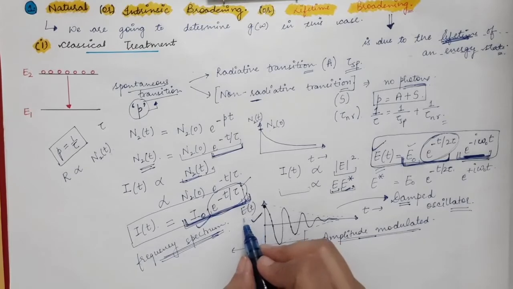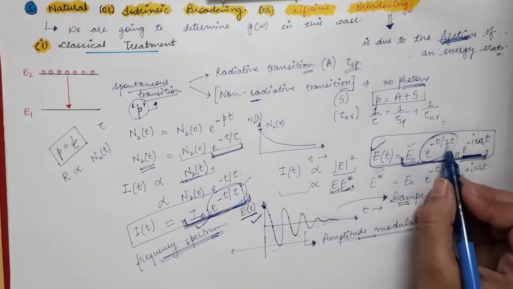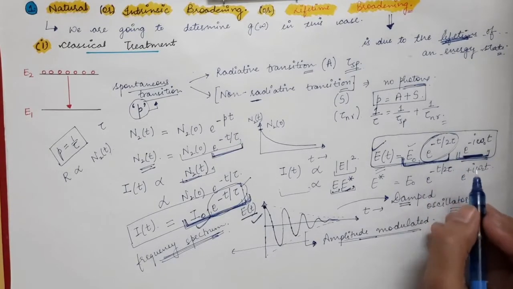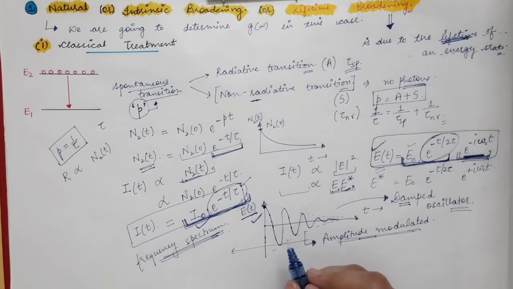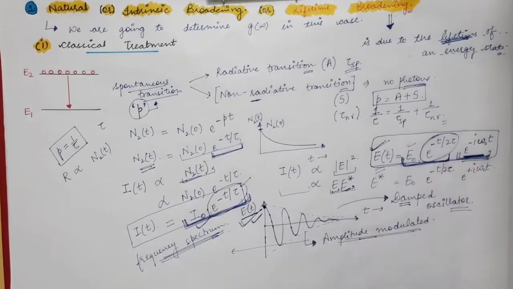So we know the formula of the electric field. So that is E0 into e power minus t by 2 tau into e power minus iota omega naught t. So now we want to find out the frequency spectrum of this wave. To find out the frequency spectrum, we will take the Fourier transform. So we will take the Fourier transform of this electric field.